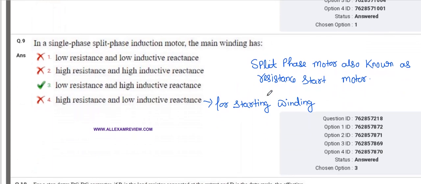In a single phase split induction motor, the main winding is. This is a very important question. They can repeat this question many times. The main winding has low resistance and high inductive reactance, and the starting winding has high resistance and low inductive reactance. Split phase motor, you know, is a resistance start motor also. So you have to remember the main winding and the starting winding.